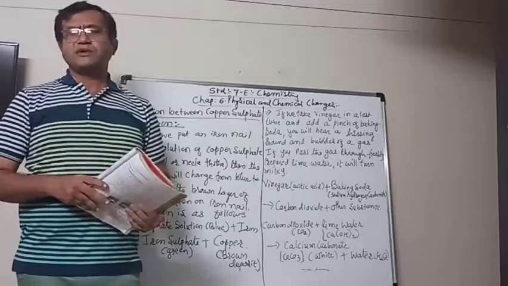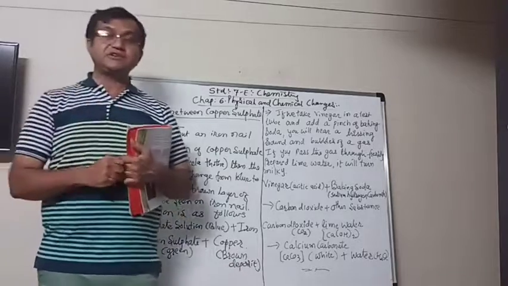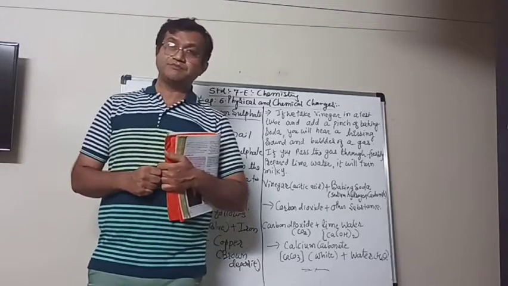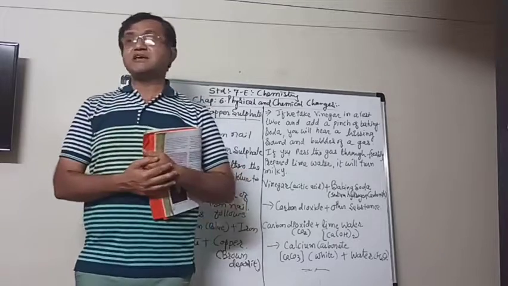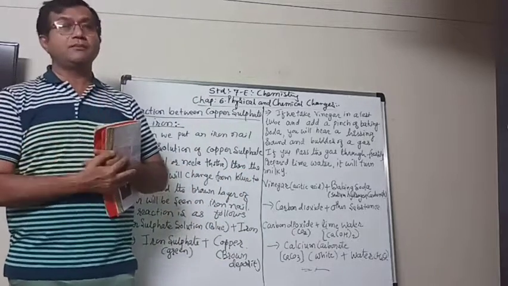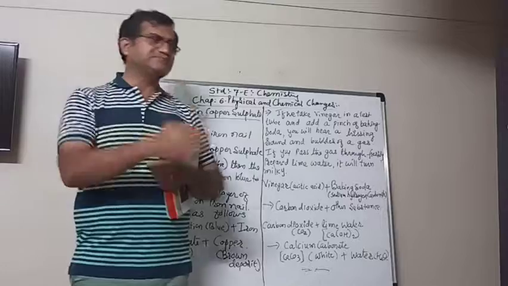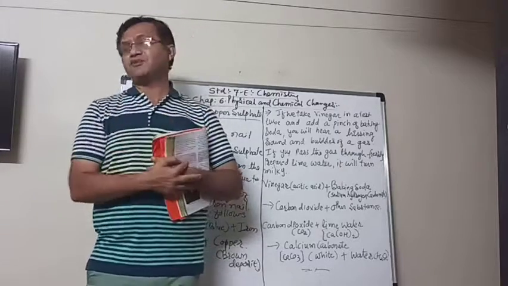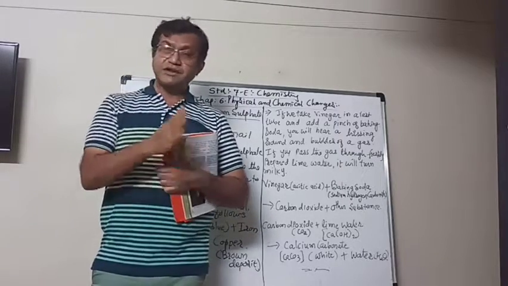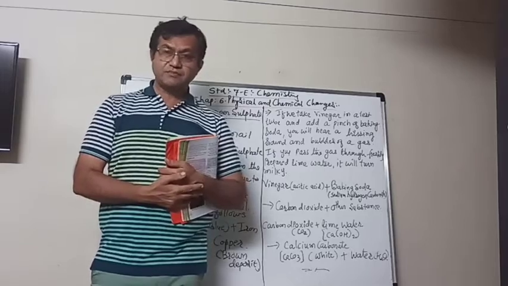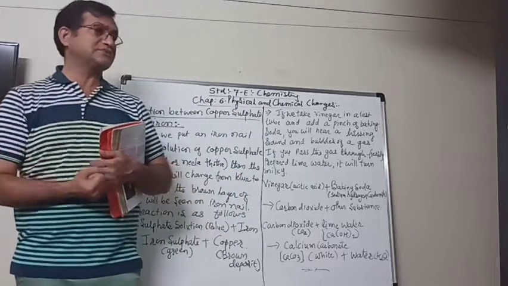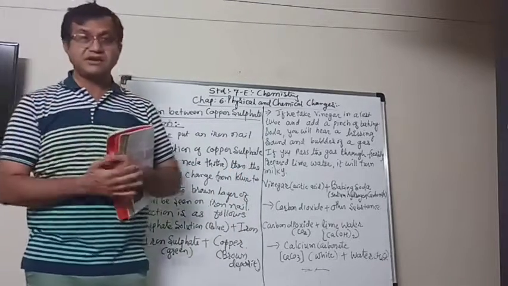We also saw the activity of magnesium. When the magnesium ribbon is burned in the flame, it burns with a white dazzling flame, and it turns into ashes. And that white powder, the ashes, is the magnesium oxide.